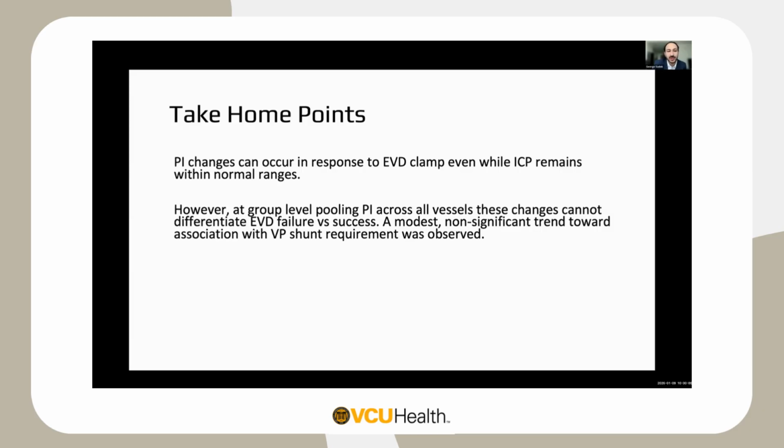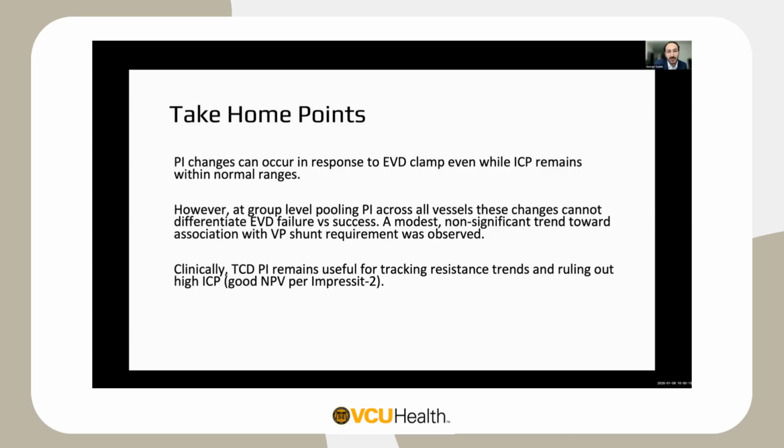There was a modest non-significant trend with the VP shunting, but I think it definitely needs more time and more data to help us see how significant that trend is. But clinically, pulsatility indices definitely remain a useful tool for tracking resistance and ruling out high ICPs, and it does have a good negative predictive value. And we're still working on this, so that is it.